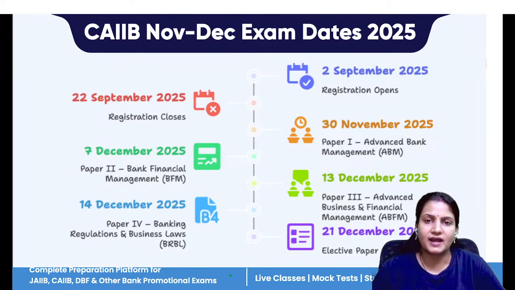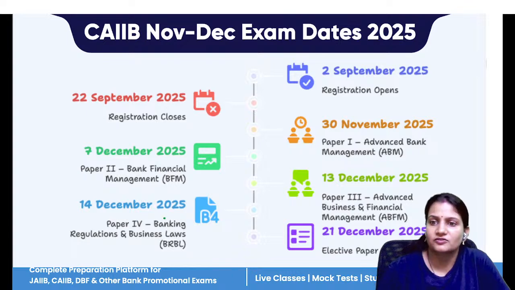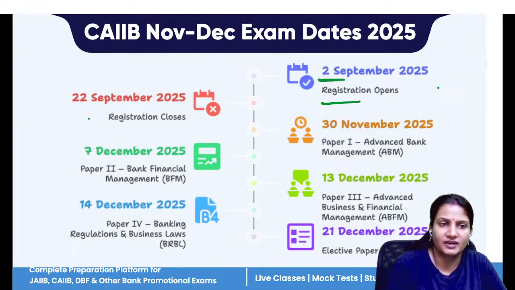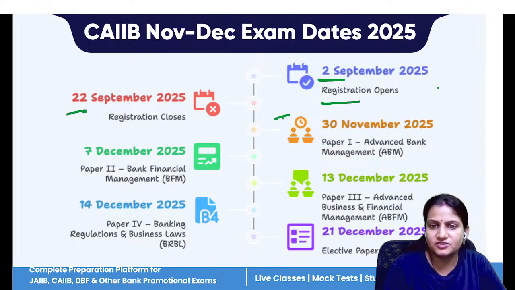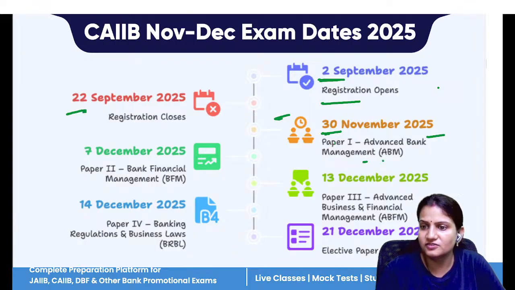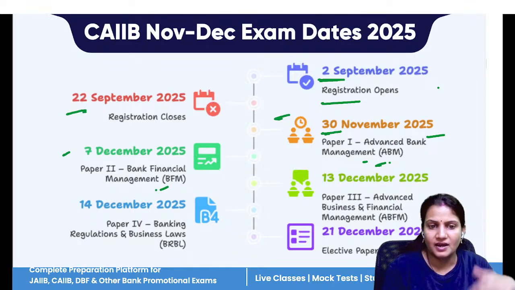Now, most important, when we have the exam: when will registration start and when will registration close? Registration will start from 2nd September 2025. It gets closed on 22nd. Now, the first paper starts in the last week of November, on 30th November 2025, and your first paper is ABM. After 1 week, you have your next paper, BFM. After another week, you have your ABFM paper.